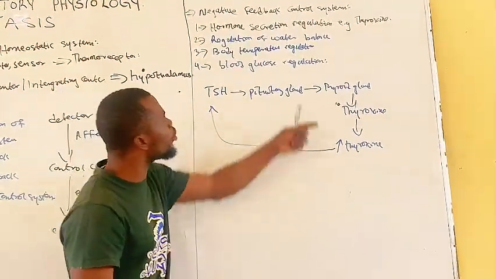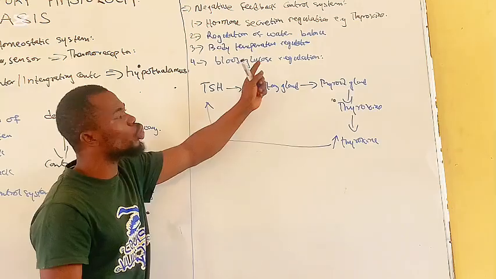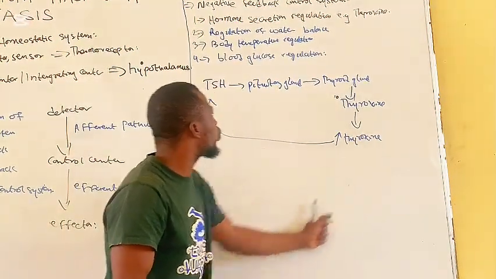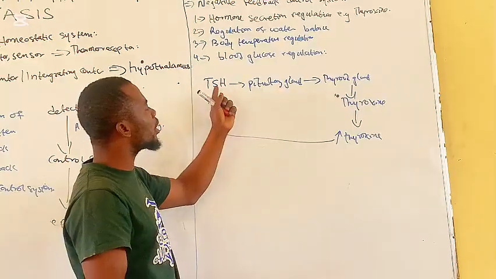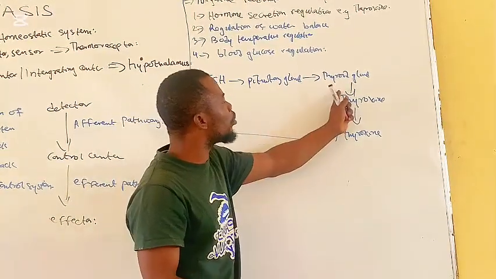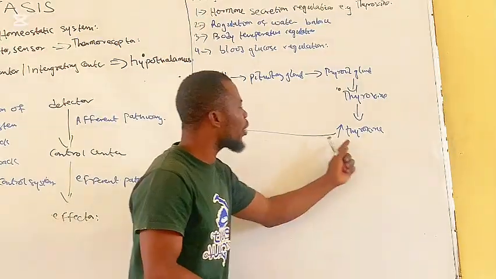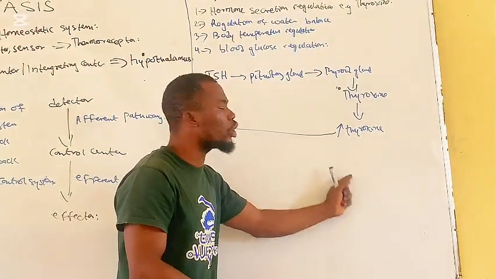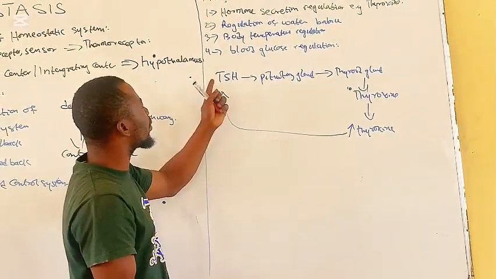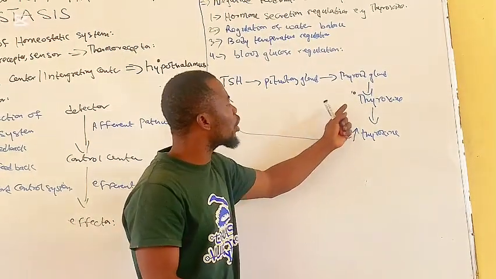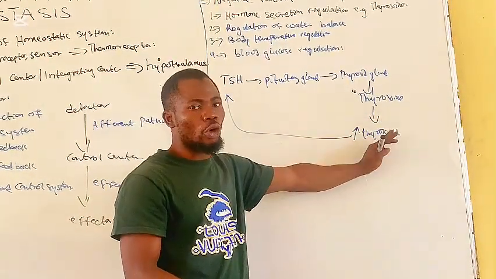So this is just a simple way through which the negative feedback control system works. If there is a decrease in thyroxine, it will stimulate the thyroid stimulating hormone so that it can stimulate the release of thyroxine from the thyroid gland. And if the thyroxine concentration is high in the blood, it will inhibit the release of thyroid stimulating hormone, which will stop or reduce the secretion of thyroxine hormone.